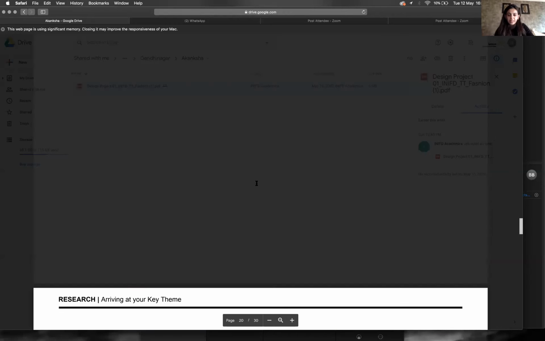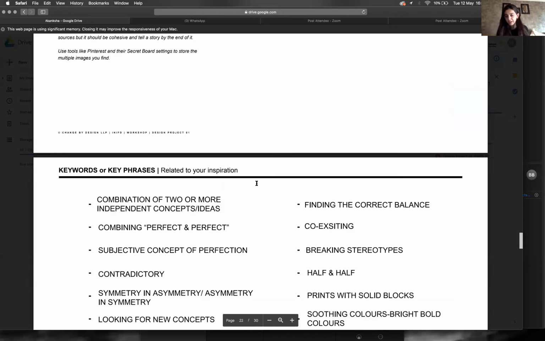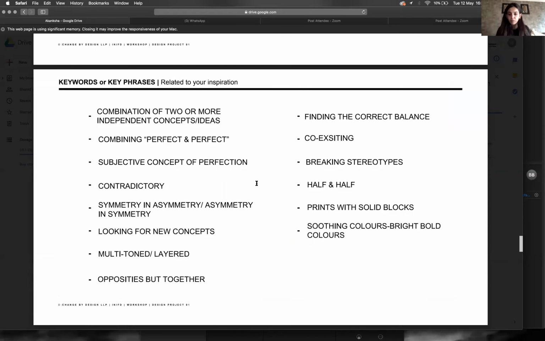And then this is what she's broken it down to: a combination of two or more independent ideas, combining perfect and perfect, a subjective concept of perfection, contradiction, coexisting.